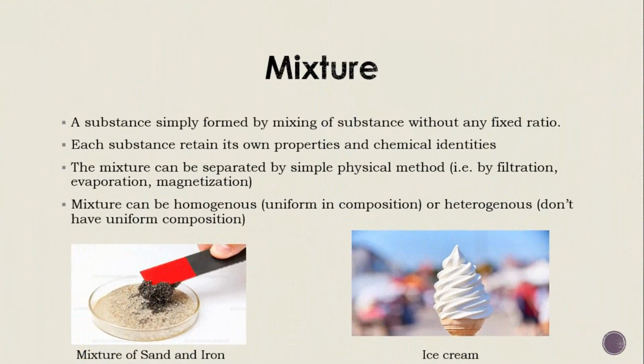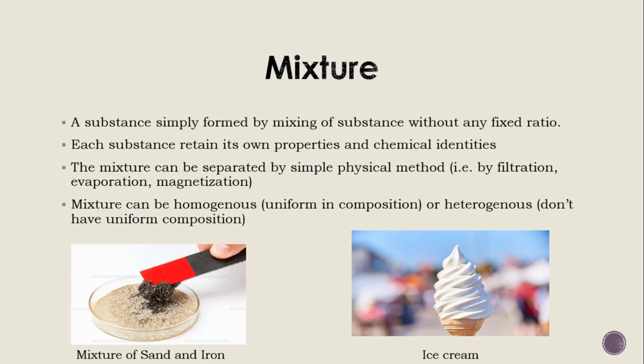Now, next we have a mixture. A mixture is formed by simply mixing substances, and they don't have any fixed ratio or fixed amount. Each substance retains its own properties and chemical identity in the mixture. The components of a mixture retain their own properties. A mixture can be separated by simple physical methods. You can separate a mixture by filtration, evaporation, or magnetization.